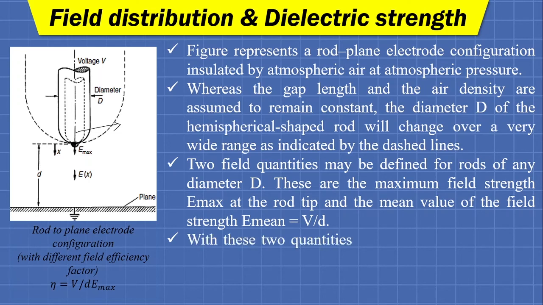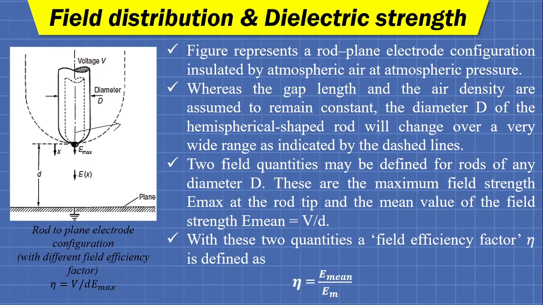Now with these two quantities, a field efficiency factor eta can be defined as eta equals E mean divided by E max. So we will have V by D E max. Okay, so eta is the field efficiency factor.